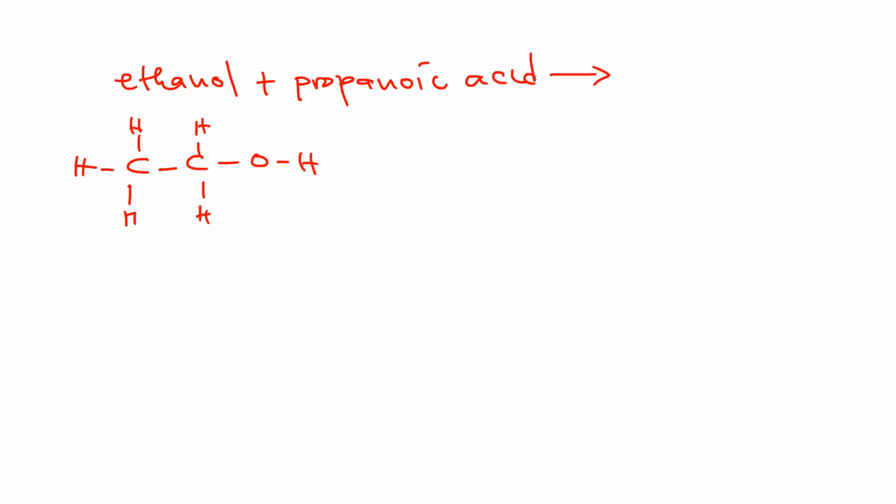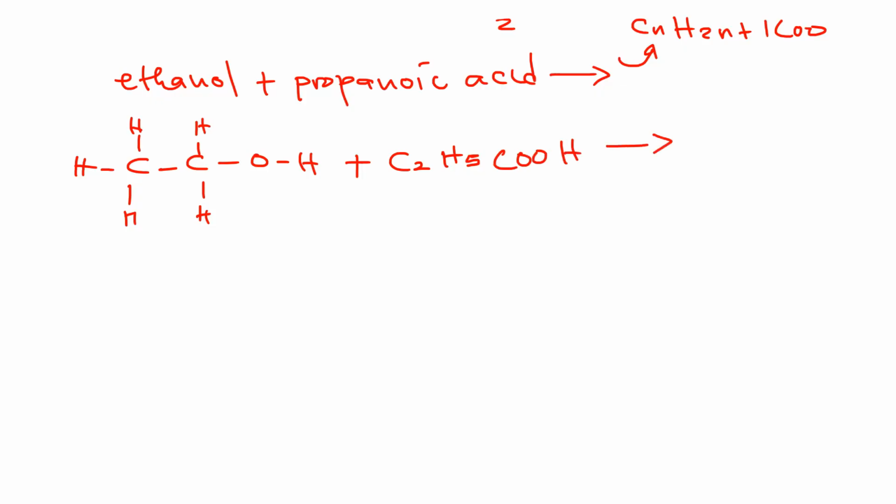These are very important when it comes to writing the structure for the ester. Then propanoic acid has 3 carbons, so from the general formula, 2n plus 1, you put a 2 there, and 2 multiplied by 2 plus 1 gives H5. Then of course COOH. So what is it going to form?